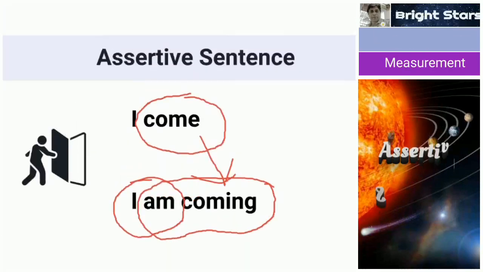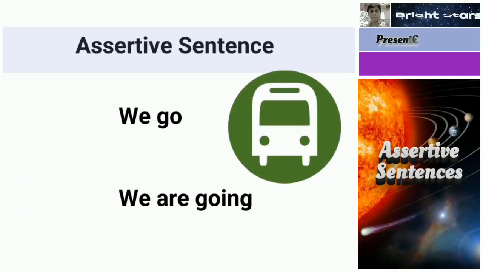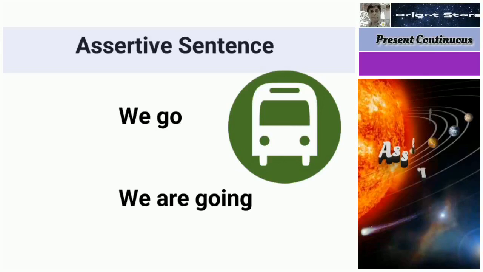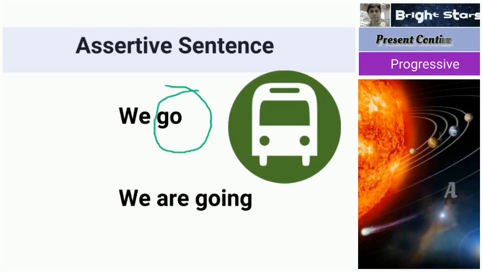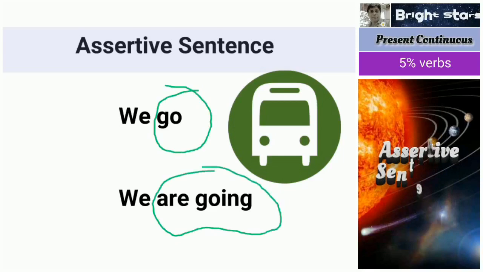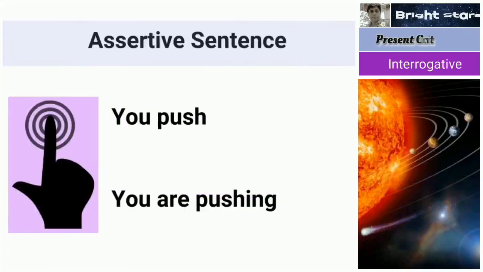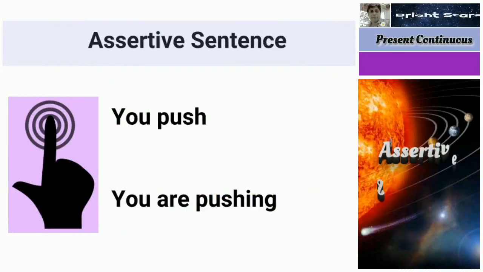Next sentence: we go, we are going. We go is simple present tense, we are going is present continuous tense. Go has become are going. Another one: you push, you are pushing.